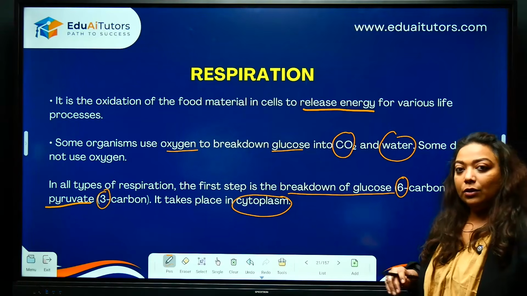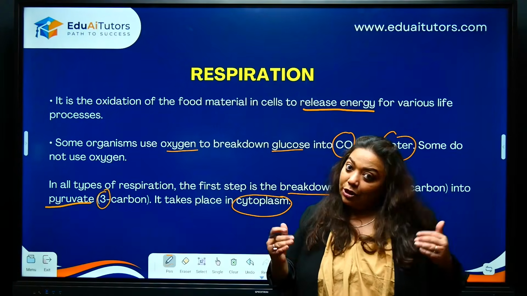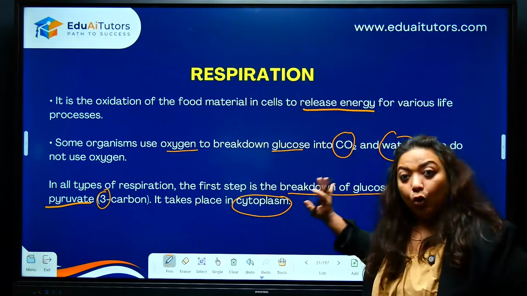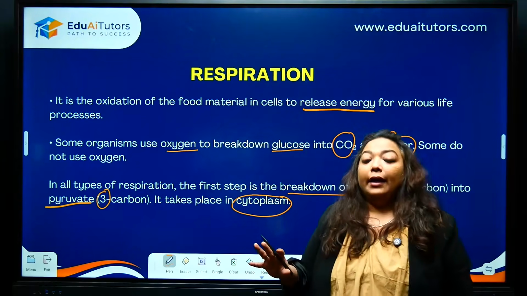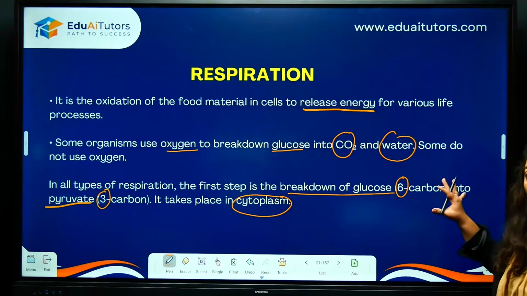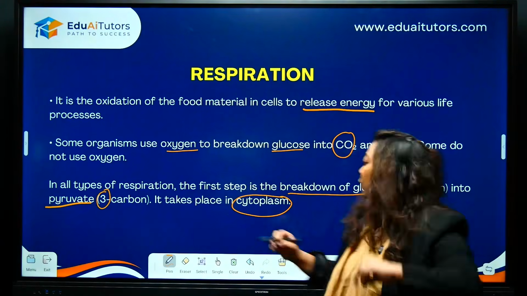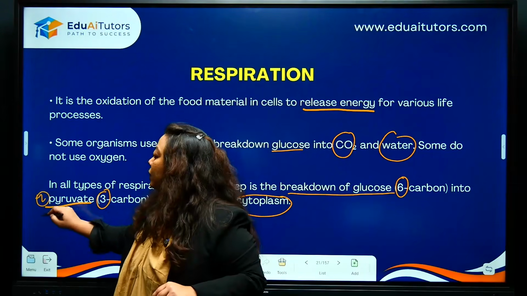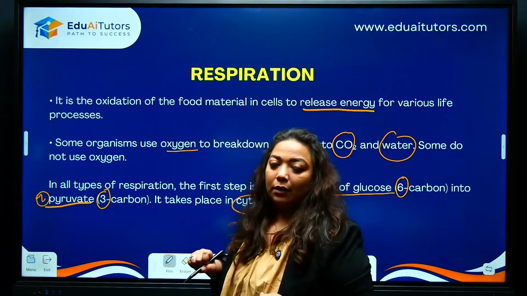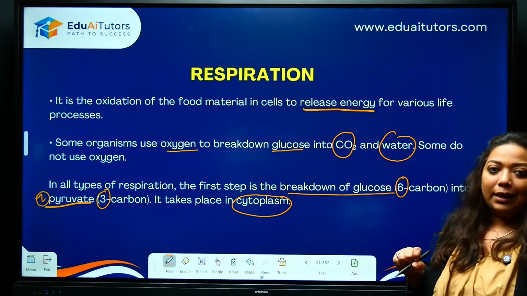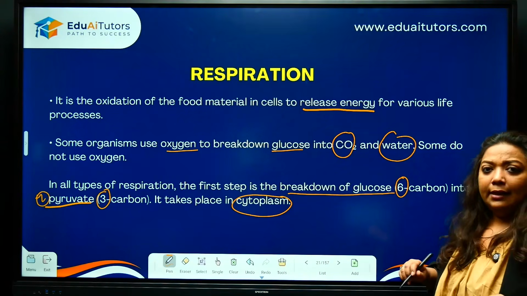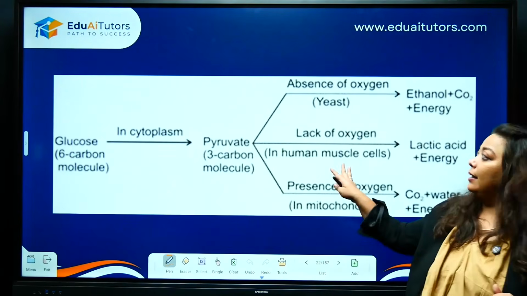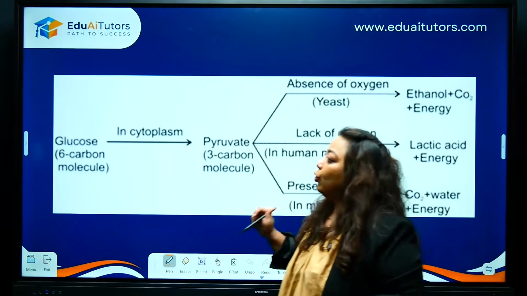Alright, everyone. So in this process, whether oxygen has entered or not, right now just think about this. Glucose has entered the cell. In the cytoplasm, that 6 carbon glucose is broken down into 2 pyruvate. 2 pyruvate compounds, and each pyruvate will have 3 carbons. Easy? But you have to keep in mind, where is it taking place? It is taking place in the cytoplasm. So this is the fate of glucose everywhere.